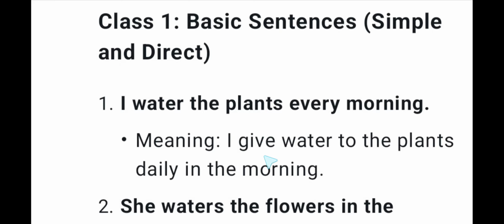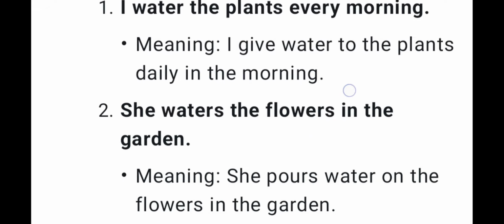Water means give. I give water. Also, in this sentence, I give water to the plants daily in the morning, here water is a noun and give is a verb. I water the plants every morning means I give water to the plants daily in the morning.